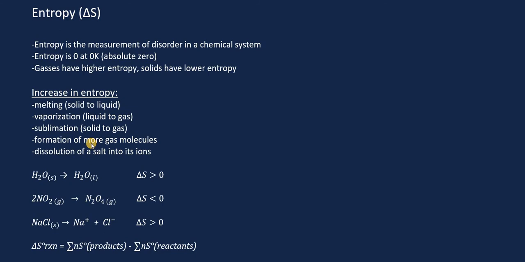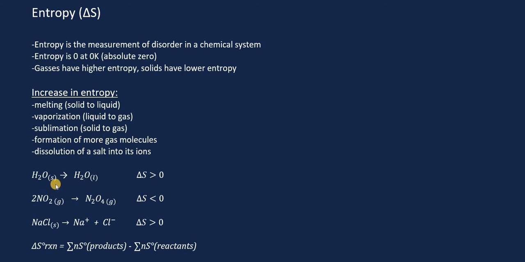When you have a reaction that forms more gas molecules than you started with, that increases the entropy because you're generating more gas molecules. More gas molecules means a higher amount of disorder, therefore a higher entropy. When there's a dissolution of a salt into its ions, that increases the entropy because you're taking a solid salt and you're breaking it apart into ions, therefore increasing the disorder. So here's some chemical reaction examples of entropy changes.